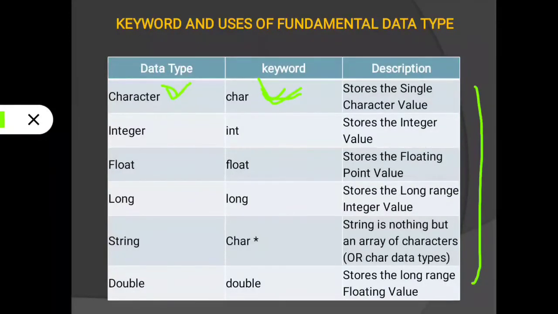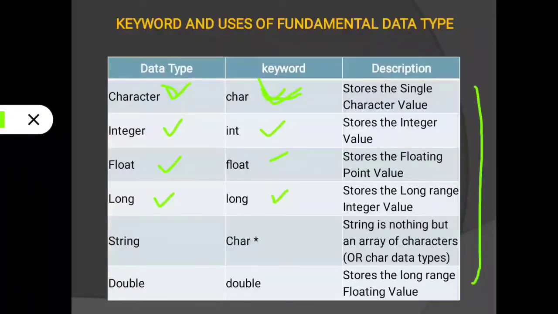When we need to store a small whole number, that time we will declare that variable using int. When we need to store a small floating point value or decimal value, that time we will use float data type. When we want to store a big whole number, that time we will use long data type.